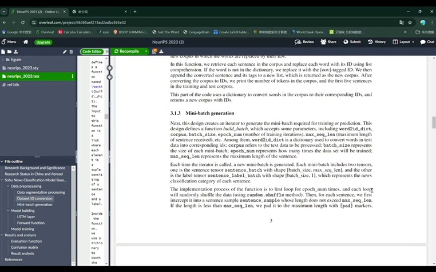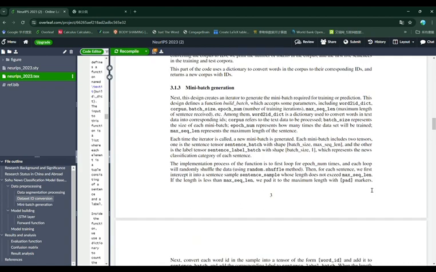Last is mini batch generation. We create an iterator to generate mini batches for training or prediction. Each mini batch includes 2 tensors.